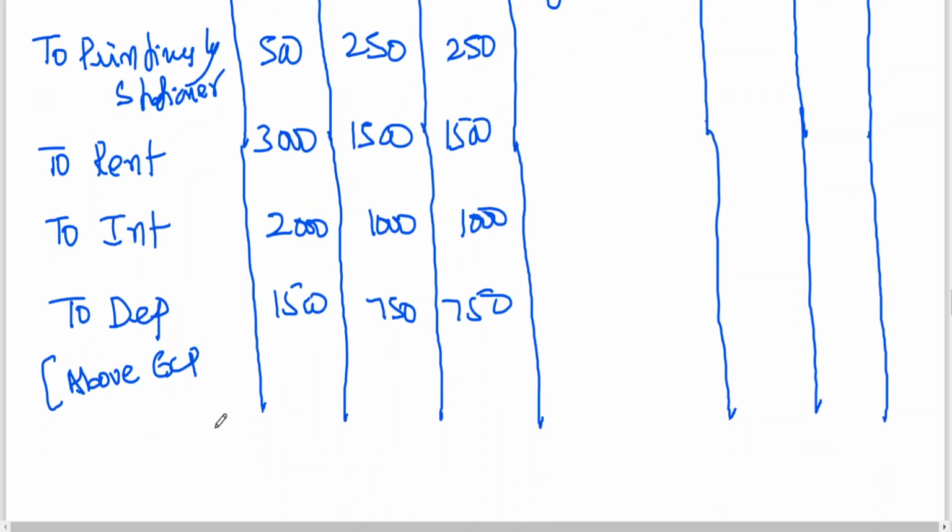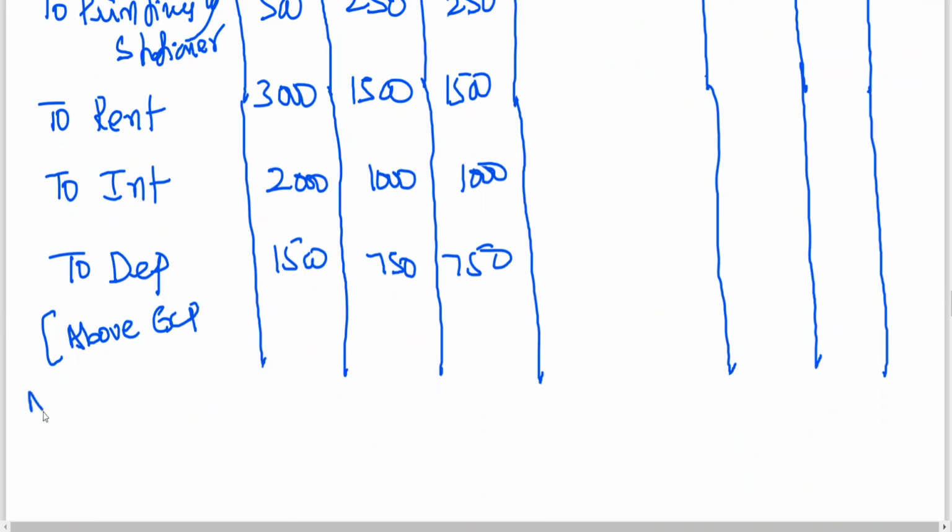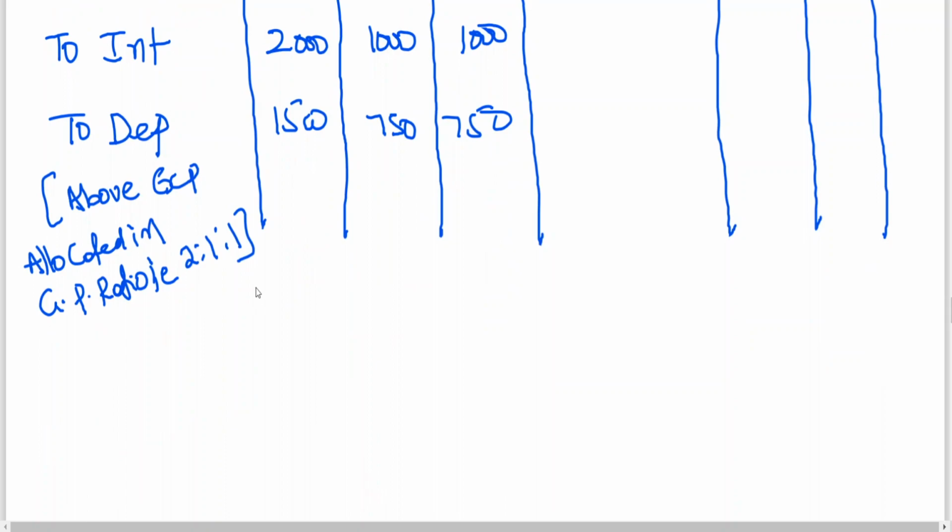Above here you can write, instead of going for a note, above the expenses, allocated in the GP ratio, that is 2 is to 1 is to 1. That's enough. No need to drag this again, it's a waste of time working out a working note.